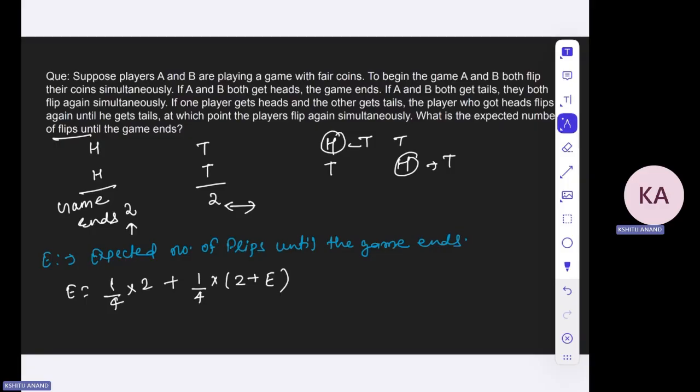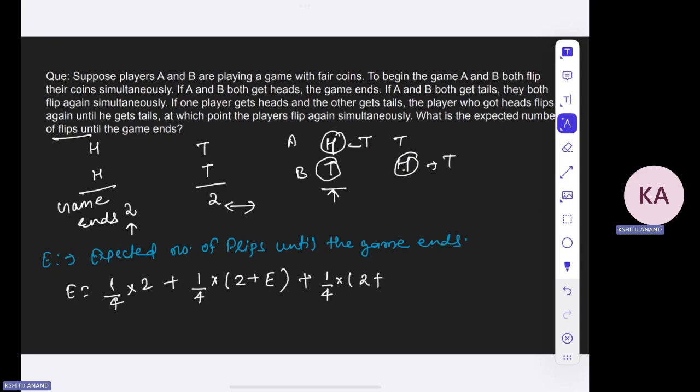Now, when they get H and T or T and H, the problem becomes interesting, obviously. In this case, B is now waiting for A to get a T. Once A gets a T, they will again start. The probability of it to happen is 1 by 4 into, now first A has to get a T. The expected number of tosses for A to get a T is 2. You can do it yourself. This is an easier problem.